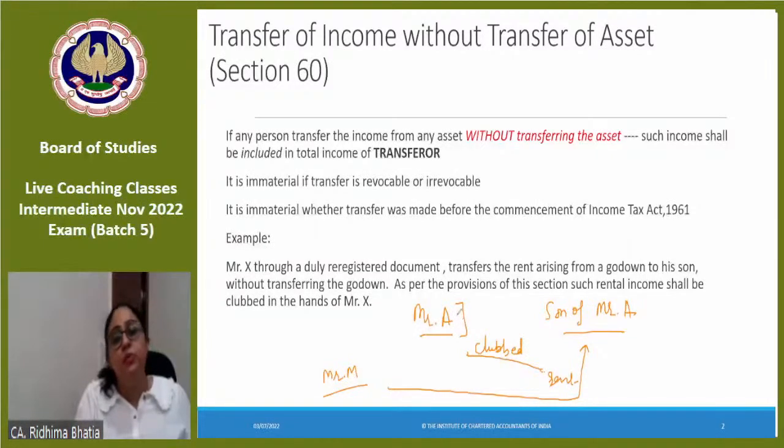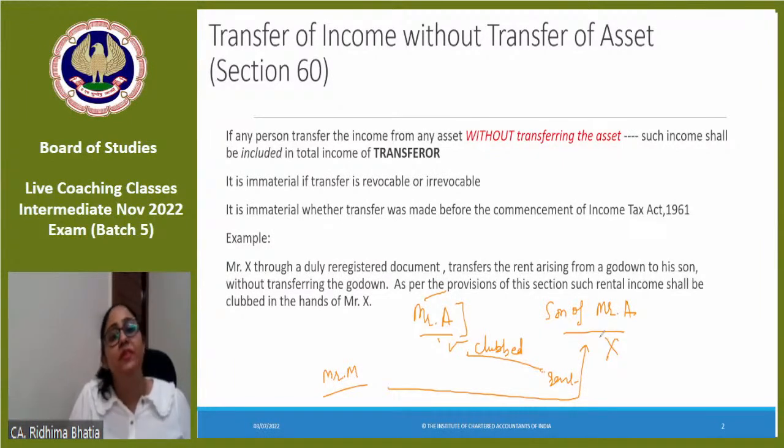So rightfully the income should be taxed in the hand of Mr. A, correct? But since the son of Mr. A is getting that income, you will club it back to him. Obviously, when clubbing provision applies, the same income would be taxed. The income which is getting taxed in the hands of the assessee will not get taxed in the hands of the other person. अगर वो A के hand में club हो गया, it will not get taxed again in the hands of the son. Correct?